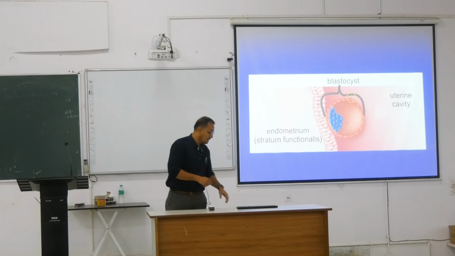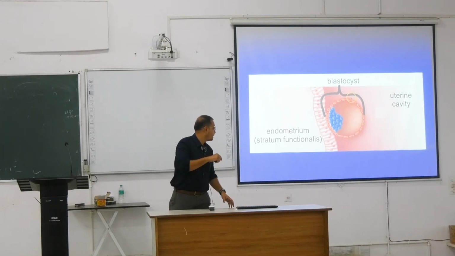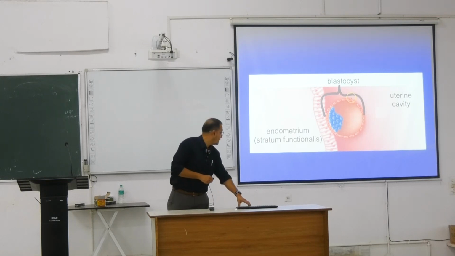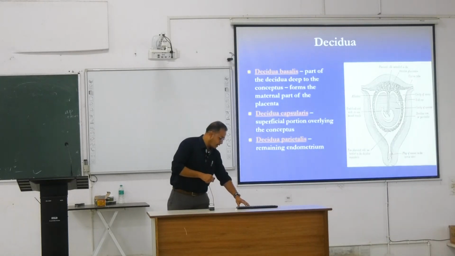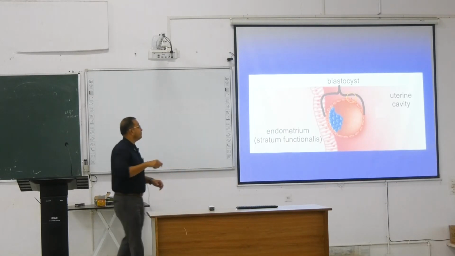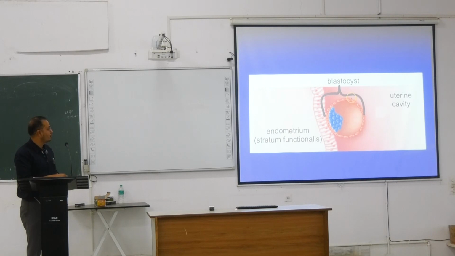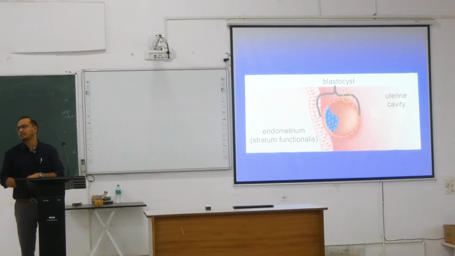The other cells, this yellow area which is covered here, we call trophoblastic cells. These trophoblastic cells basically give rise to the placenta cells. These trophoblast cells, the orange cells, basically contribute to the fetal side of the placenta.